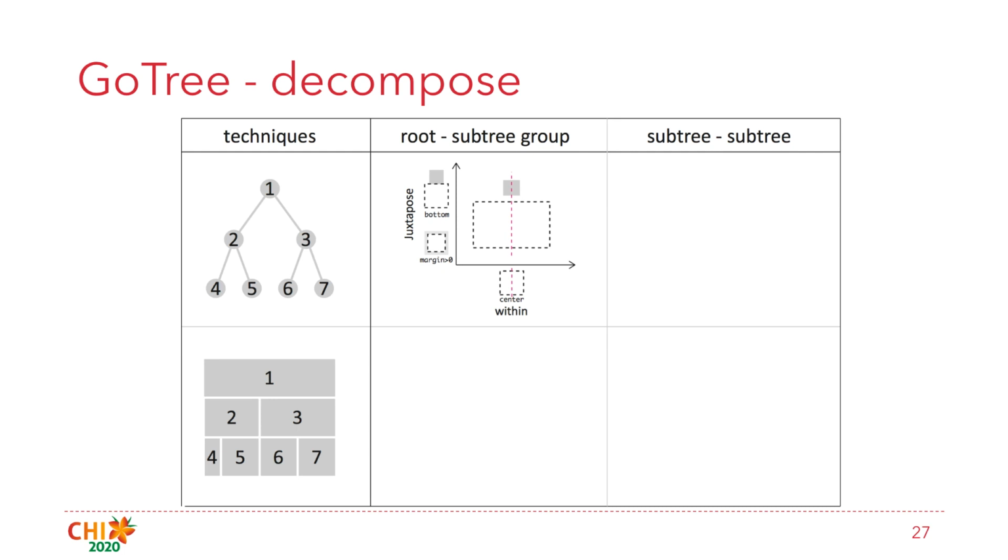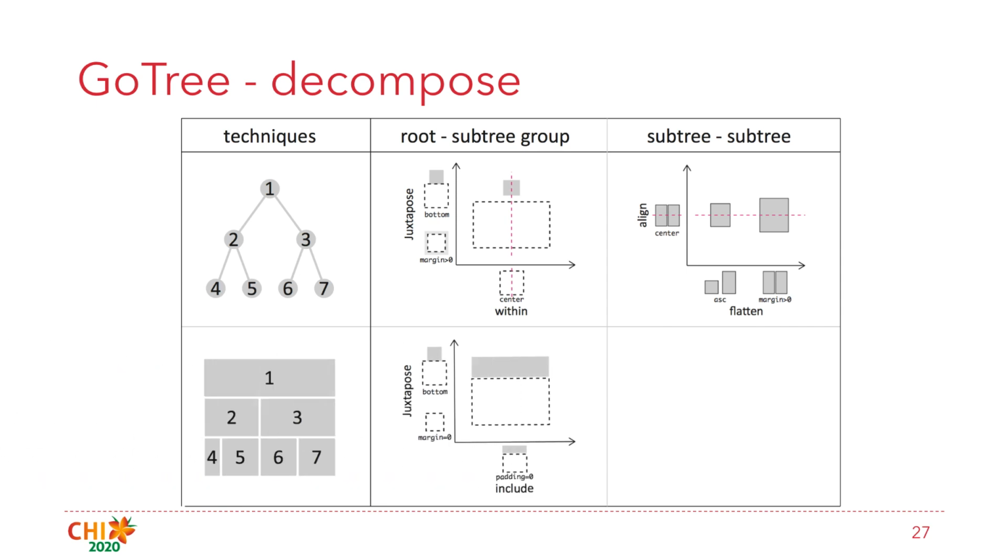Its sibling relationship along the x-axis is flattened, and y-axis is aligned. For the icicle plot, its parent-child relationship along the x-axis is included, and y-axis is juxtaposed. Its sibling relationship along the x-axis is flattened, and the y-axis is aligned.